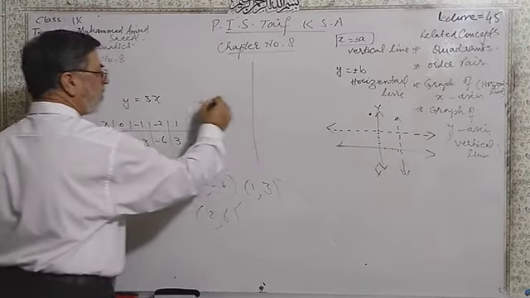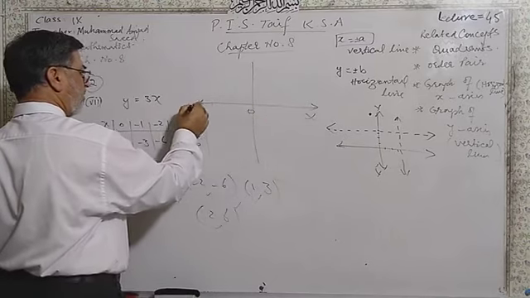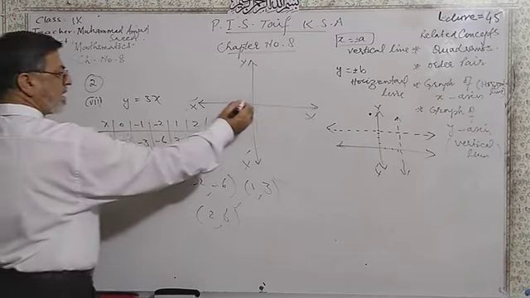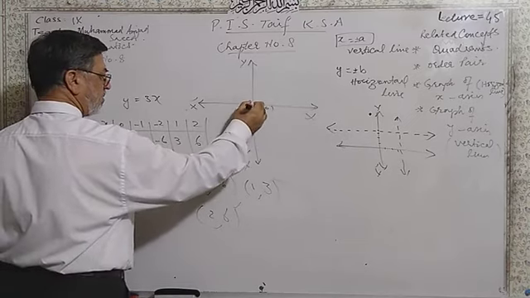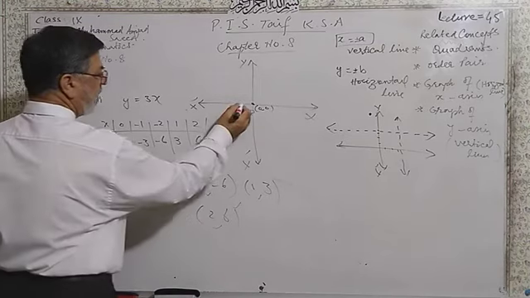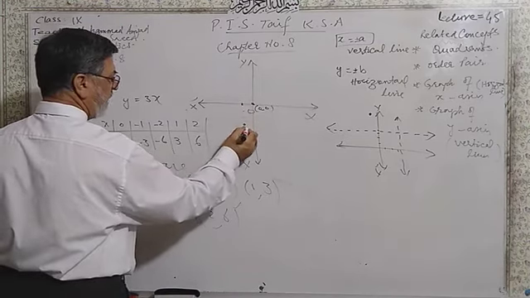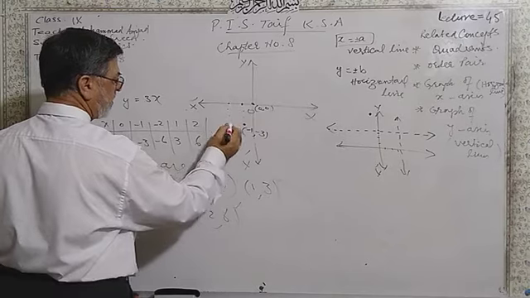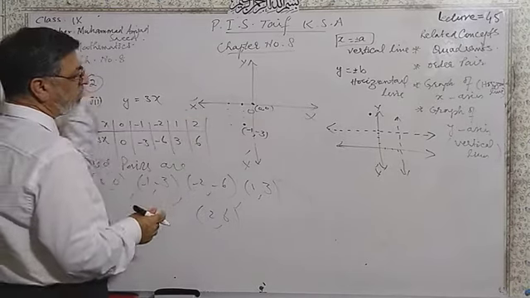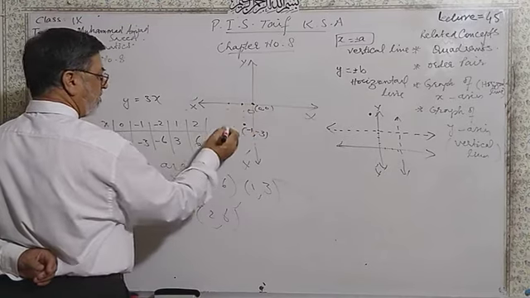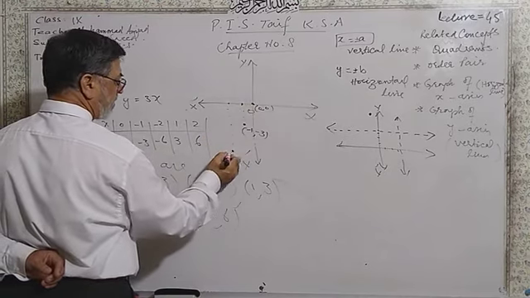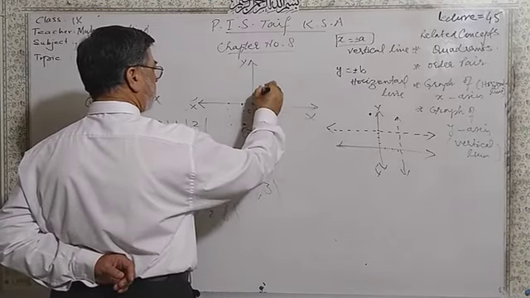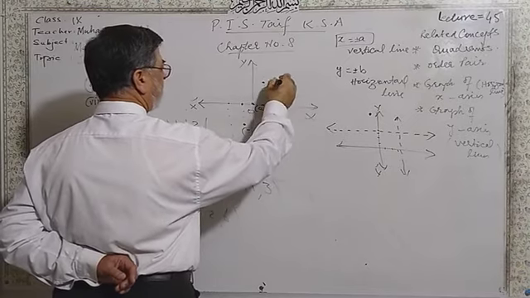Dear students, now you can draw your graph with the help of these ordered pairs. We can have 0 0. This is 0 0, the origin. After that, -1 -3. Here is -1, and 1, 2 and 3. After that, -2 and -6. It will go down from the origin. That is 1, 2, 3, 4, 5 and 6. -2 and -6. Similarly, we can have 1 and 3, then 2 and 6.